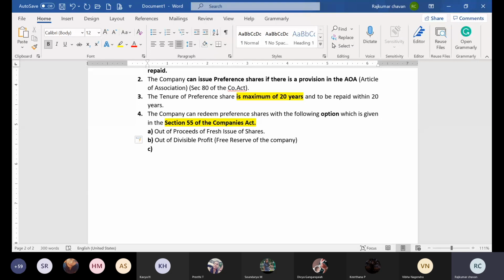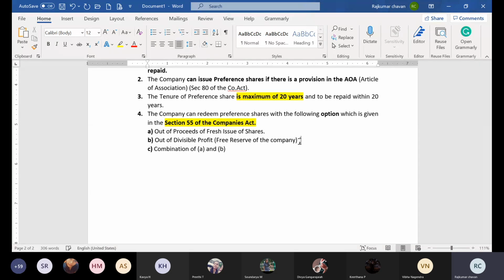What is the third option? The third option is a combination of A and B. Combination of A and B means they can adopt both methods. They can use the proceeds of a fresh issue and also divisible profit. From both methods they can take the money and repay the preference shareholders.